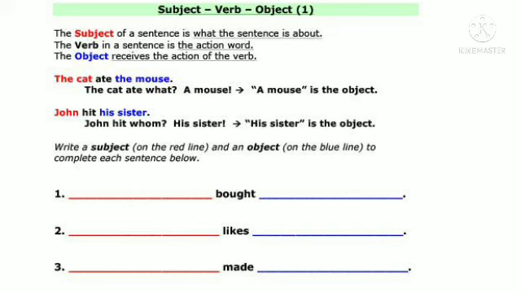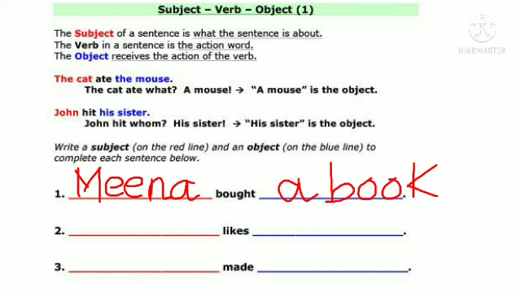The first one is dash bought dash. So children, here you can write anything of your own. You can write any noun, any subject and any object. So students, you can write the first one as Meena bought a book. Same way you can do for the other given blanks.